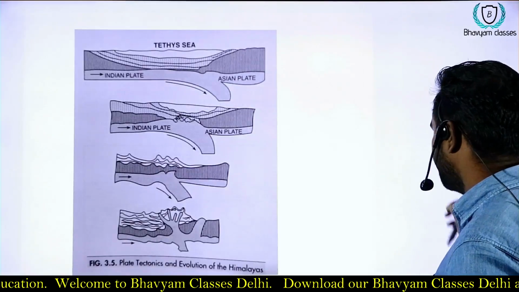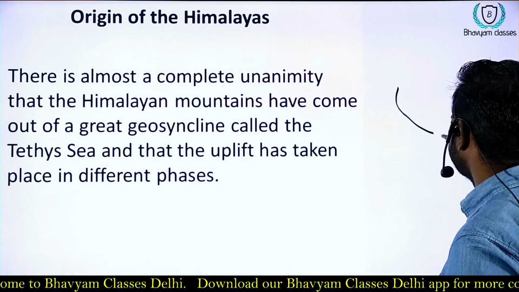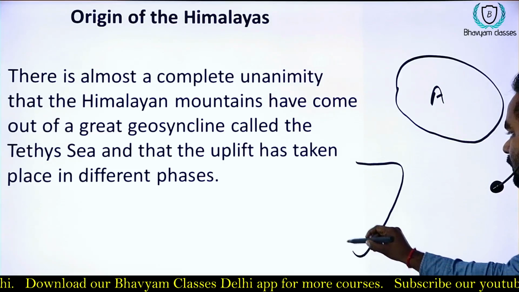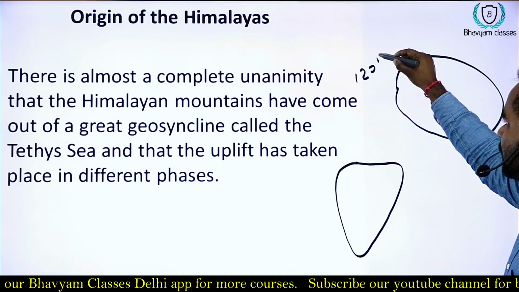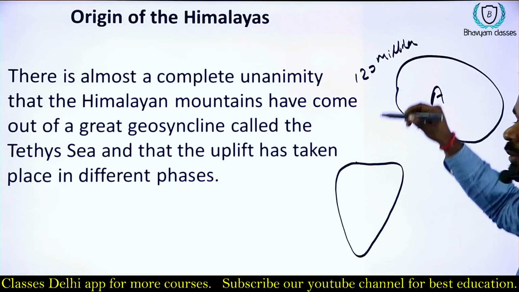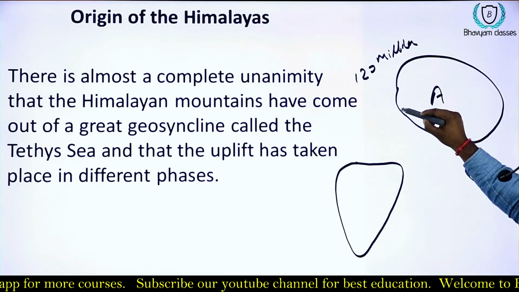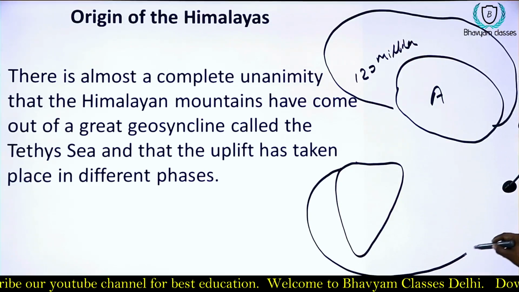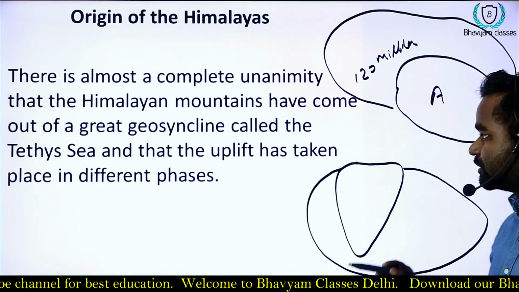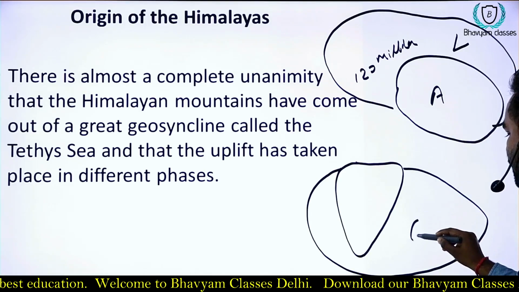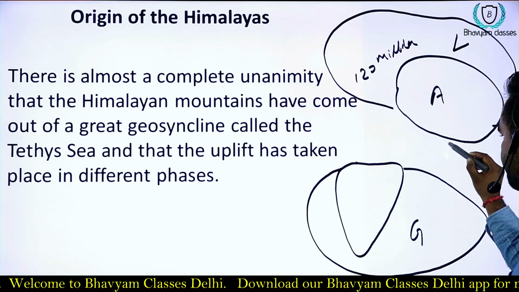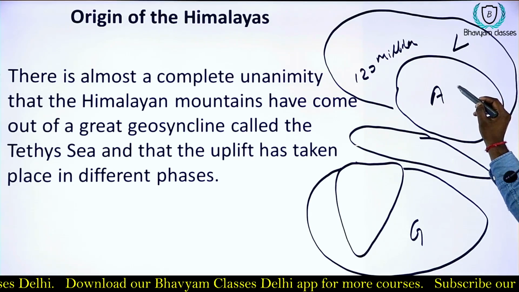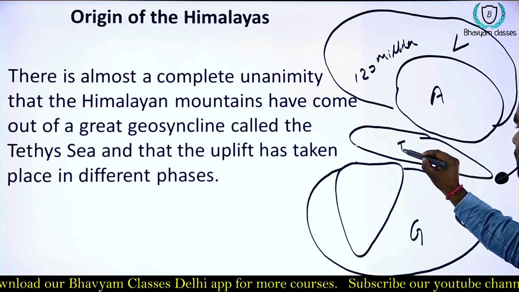Suppose we have here the Asian plate, and 120 million years before, the whole world was divided into two parts, Laurasia and Gondwana land. This middle ocean in between the Gondwana land and Laurasia is known as the Tethys Sea.